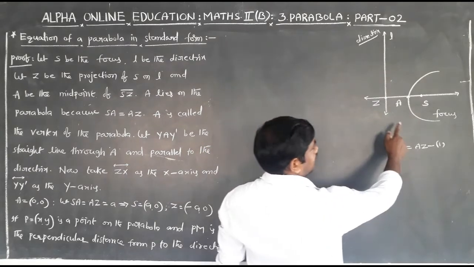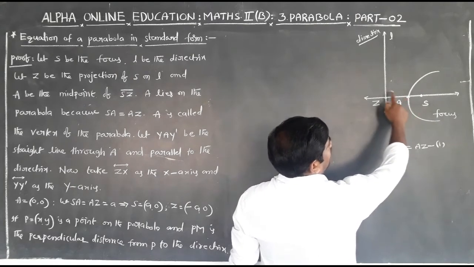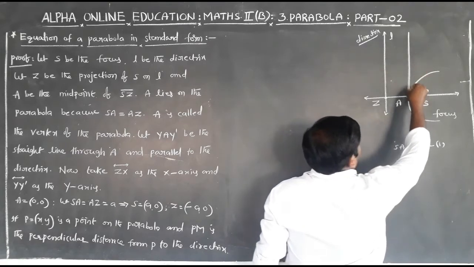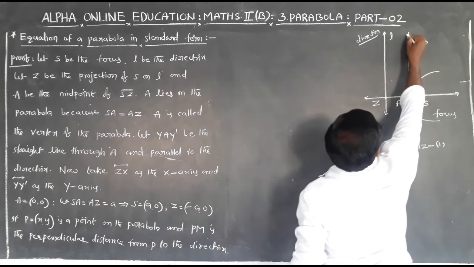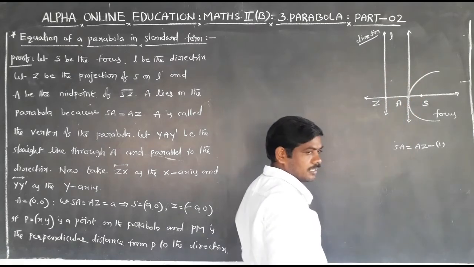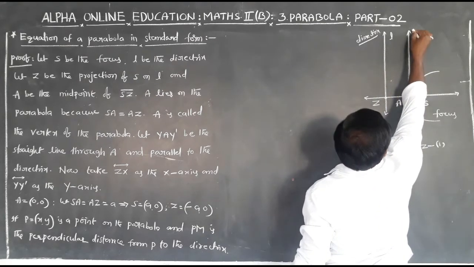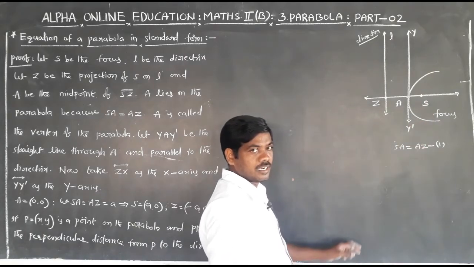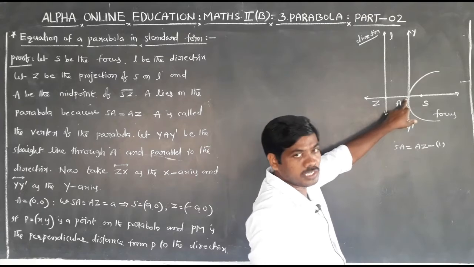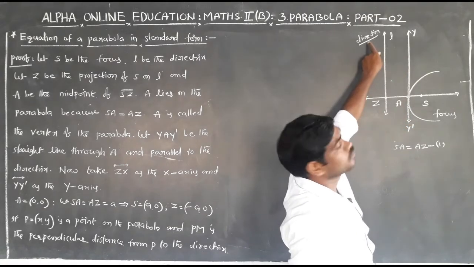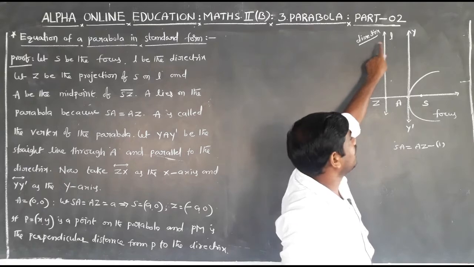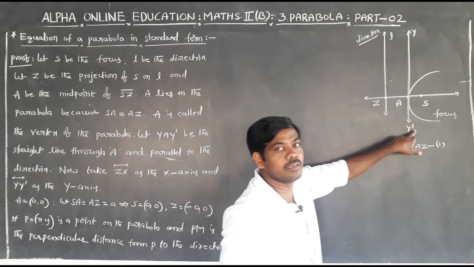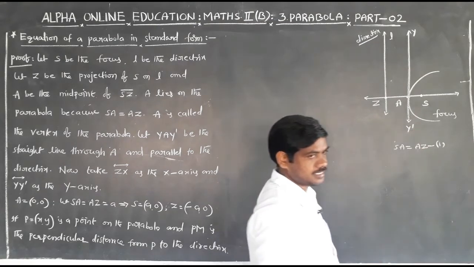Again, a line passing through A and parallel to the directrix can be taken as the y-axis. YA, Y dash can be taken as the y-axis.